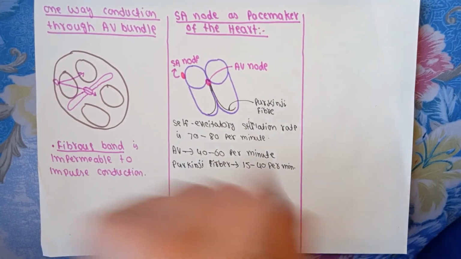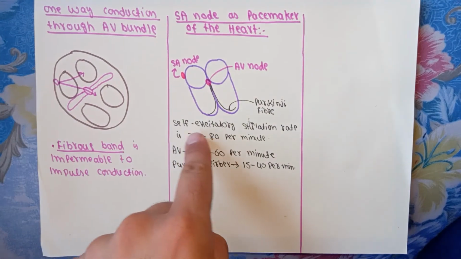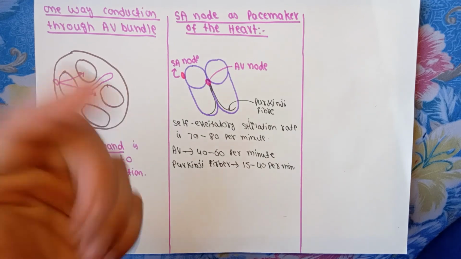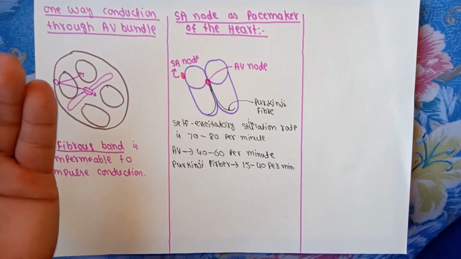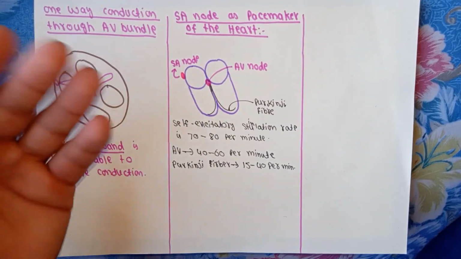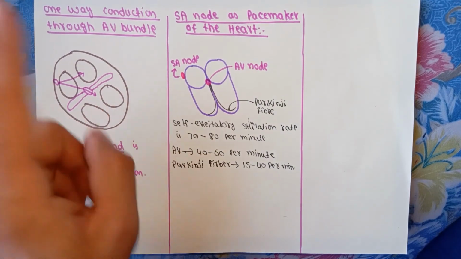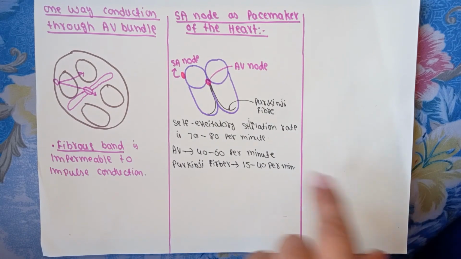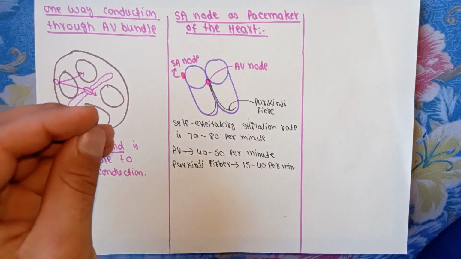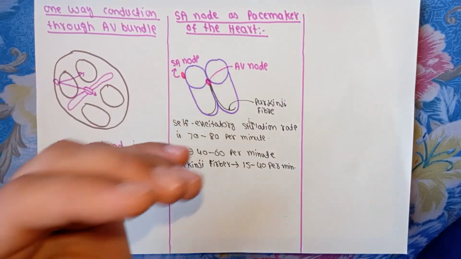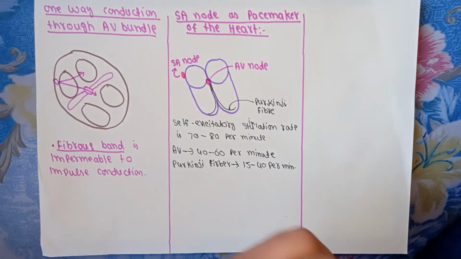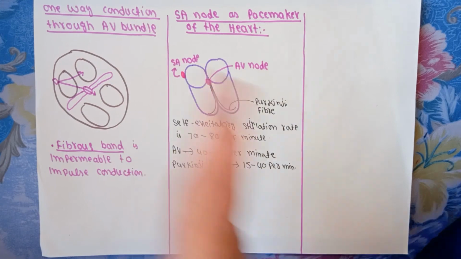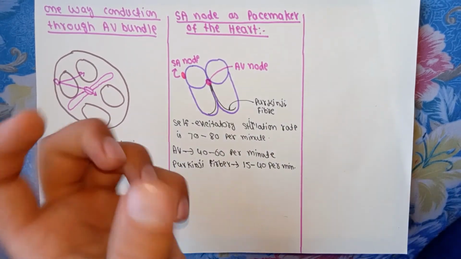Okay, but it is important to know that the self-excitatory stimulation rate of the SA node is very high, normally 70 to 80. We say 72, which results in a heartbeat of 72 per minute. But the rate of the AV node is second, and that of Purkinje fibers is third. The AV node becomes self-excited 40 to 60 times per minute, and Purkinje fibers become self-excited in the range of 15 to 40 excitations per minute.